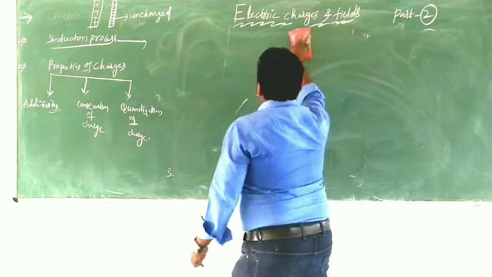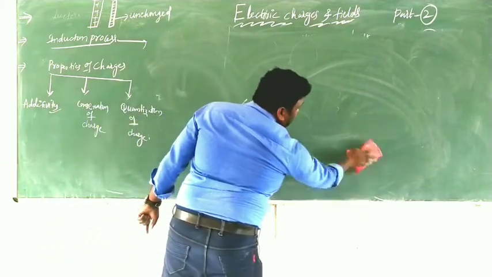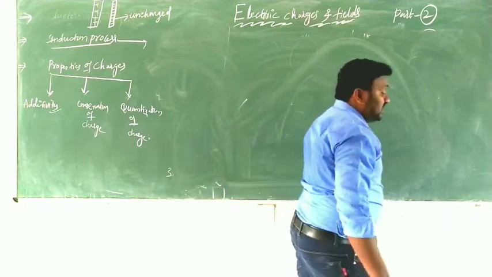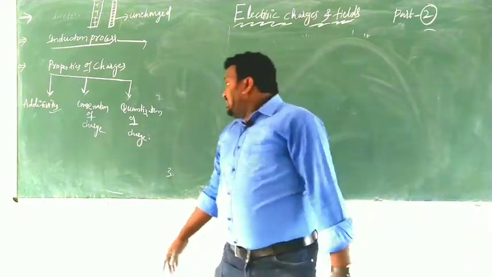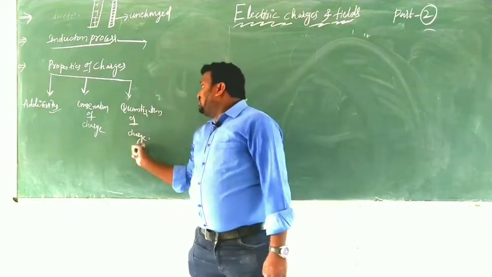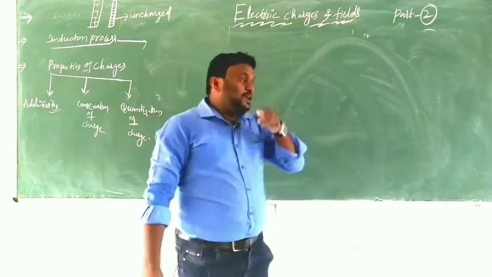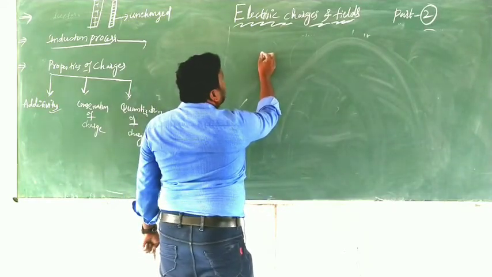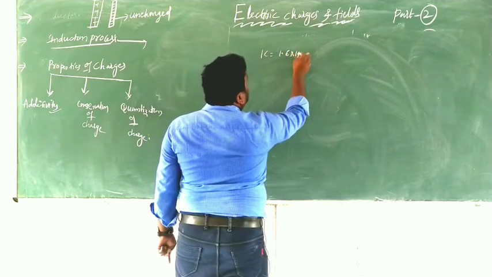Here the bodies will gain charges only because of the transfer of electrons. They are not about the transfer of protons. And finally we have quantization of charge. Here the charge unit is what? Coulomb, and its magnitude is 1 coulomb is equal to 1.6 into 10 power of minus 19 coulombs.